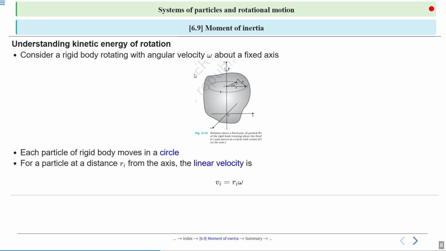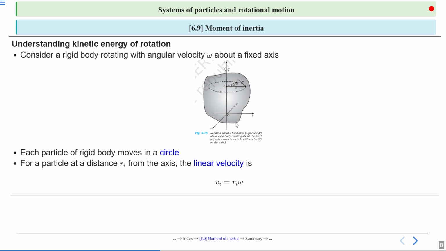So for a particle at a distance r i, their linear velocity v i is equal to r i omega. Listen carefully. Here v i is the linear velocity, and the relation with angular velocity is v equal to r omega. So in this illustration, each particle in a rotating body moves in a circle.